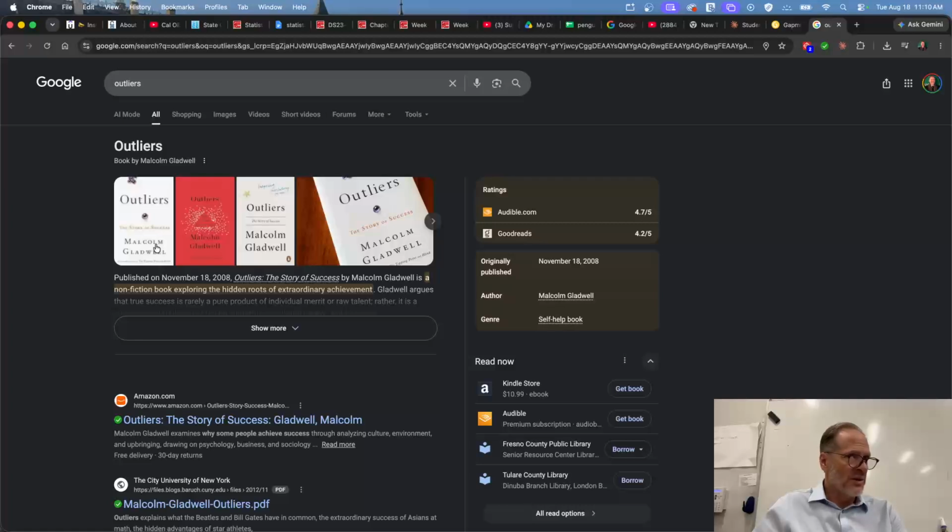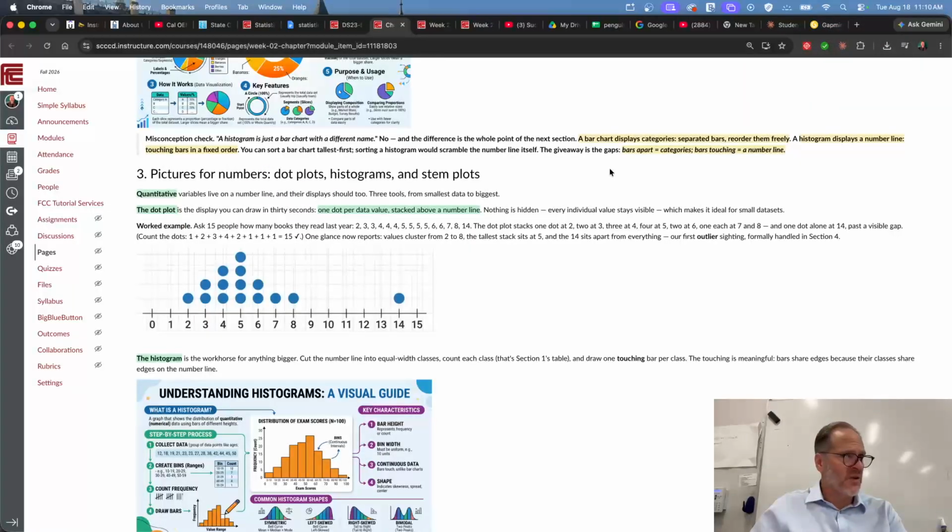So Michael Jordan, right? He would be an outlier in basketball. Or Bill Gates or Elon Musk or Mark Zuckerberg. These people are outliers in terms of what they've been able to accomplish in their life. And so that's an outlier, somebody who lies outside the normal area that we're observing data. But that's a dot plot. Understand it? Say aye. Aye.